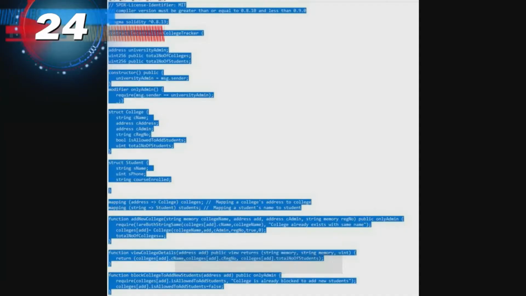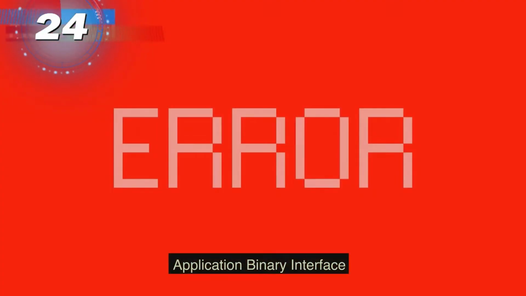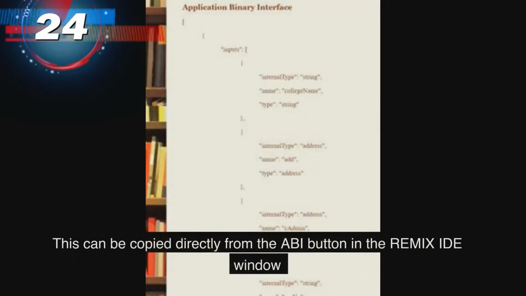Source code. Source code screenshot. Source code available on my blog and GitHub. Application binary interface. This can be copied directly from the ABI button in the Remix IDE window.